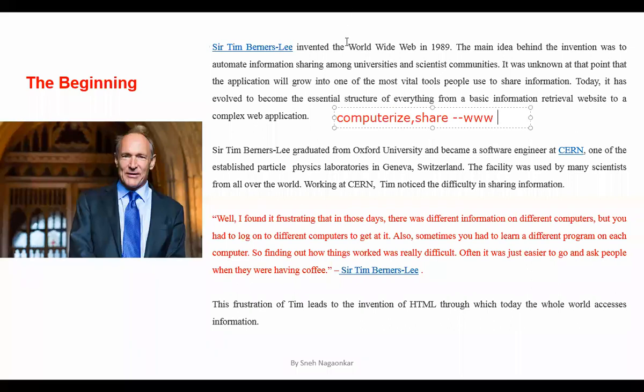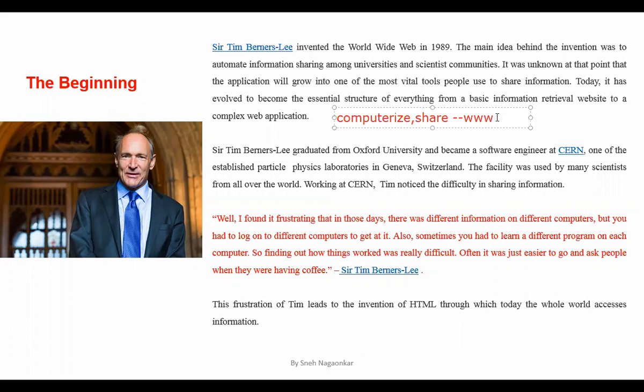Right? So after that invention, he didn't have any idea that the World Wide Web concept would become so big that everybody would start using the internet to access and share information.